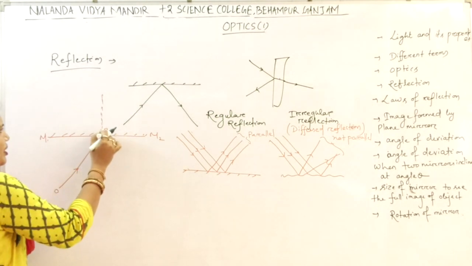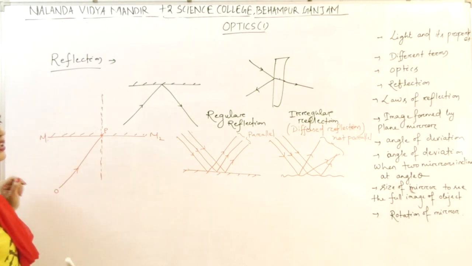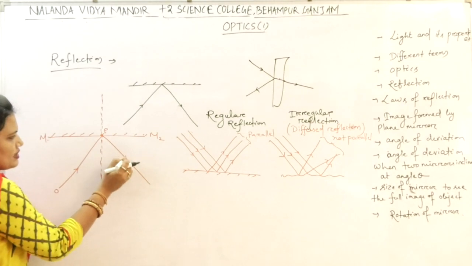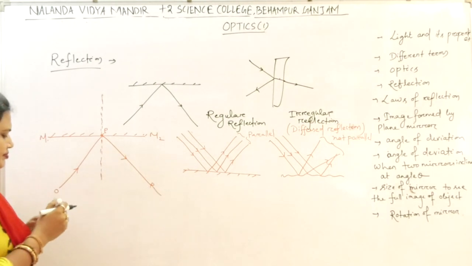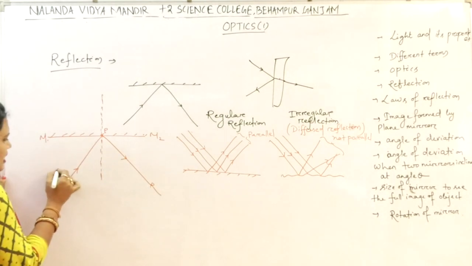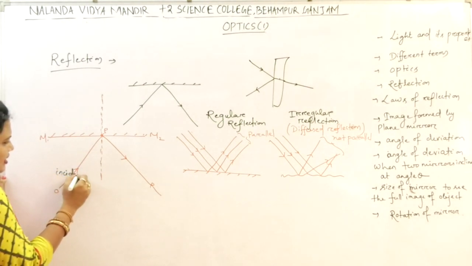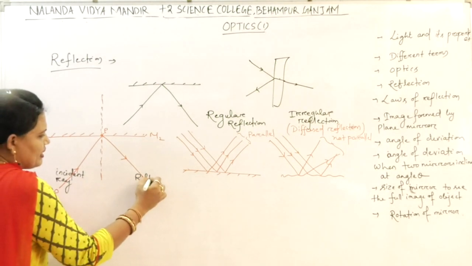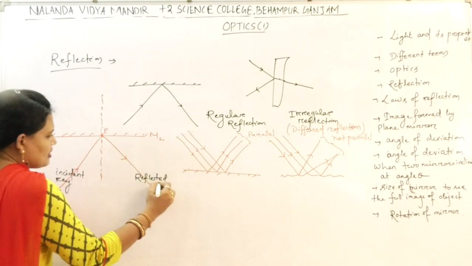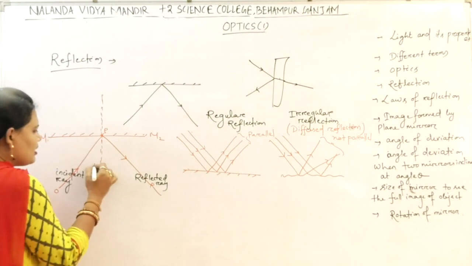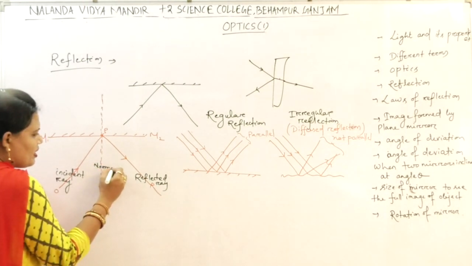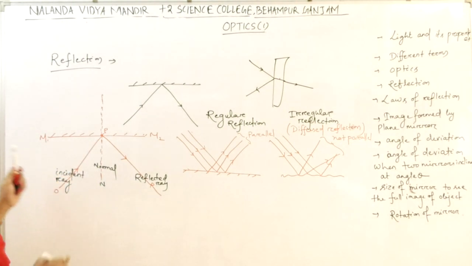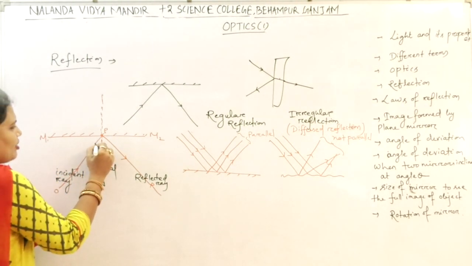It is perpendicular to the plane of the mirror. Okay. Then the ray gets reflected. This is the incident ray. This is the reflected ray. This is the normal.